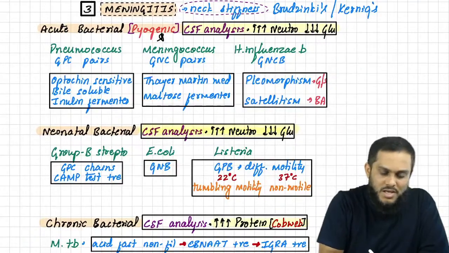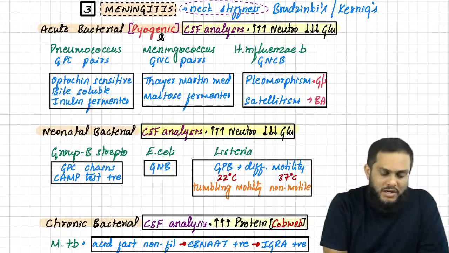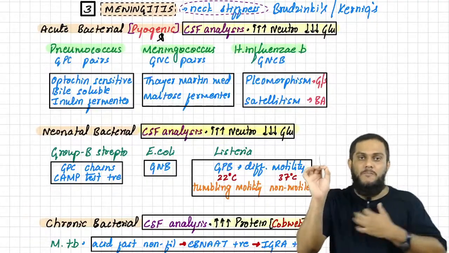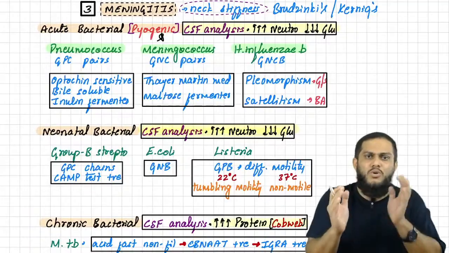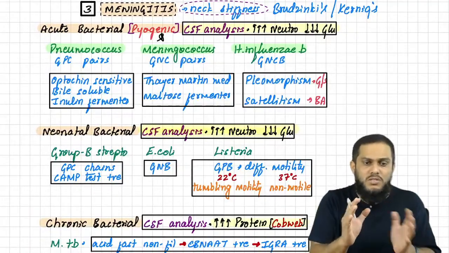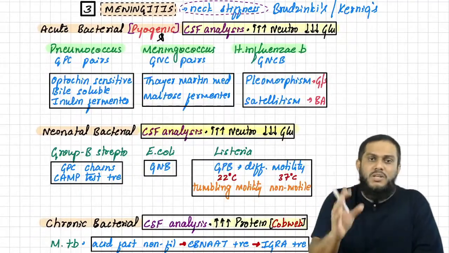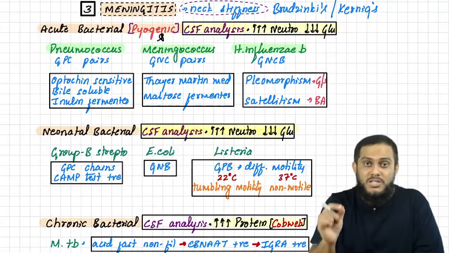Once you remember this, now I want to highlight the organisms, the bacteria causing meningitis, in green color. Acute bacterial meningitis is caused by pneumococcus, meningococcus, and Haemophilus influenzae B. Again, no mnemonic, you have to remember directly. Easy to remember. These are the three bacteria which cause acute bacterial meningitis.